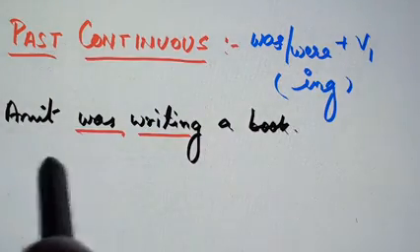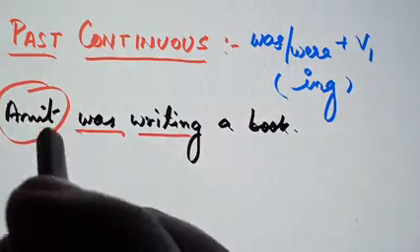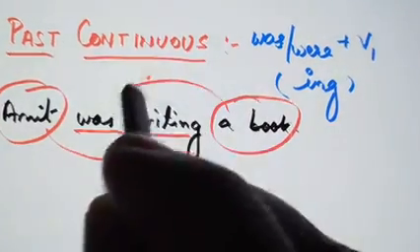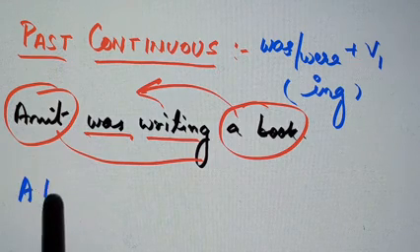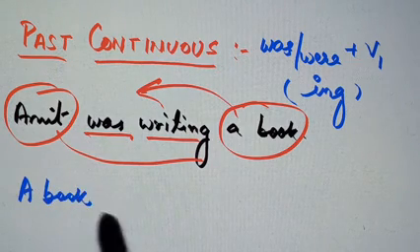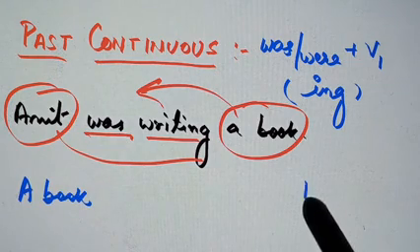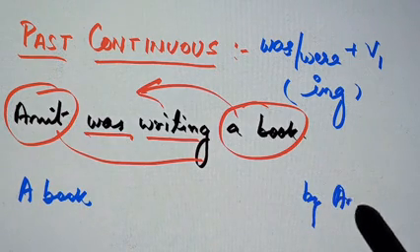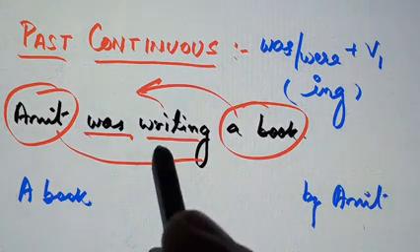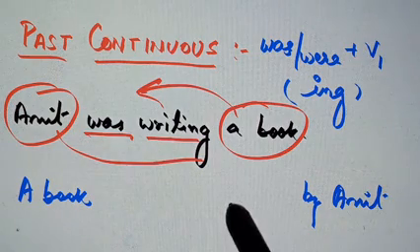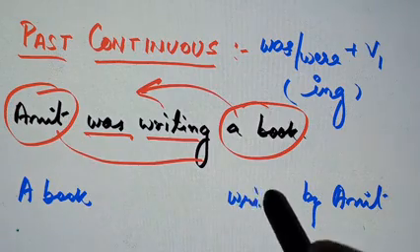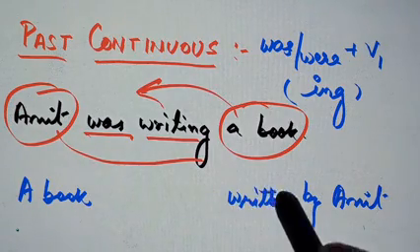Now we will change this by changing the places of subject and object. So it will become a book by Amit. Now we will use the third form of the verb. So write is the first, written is the third form of the verb here.